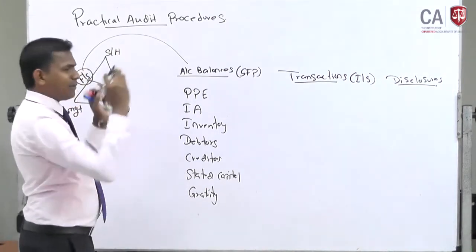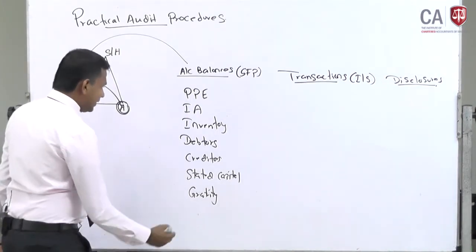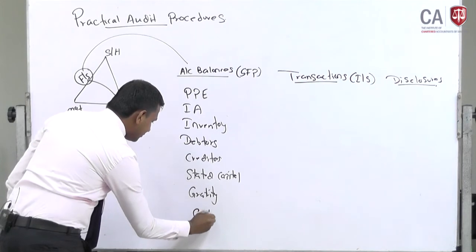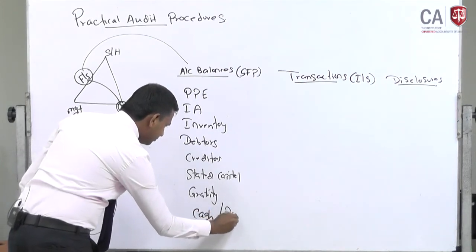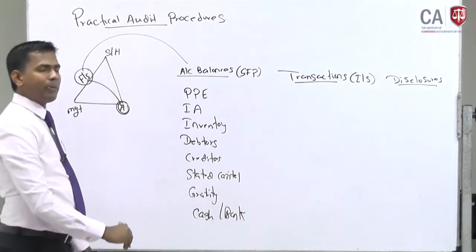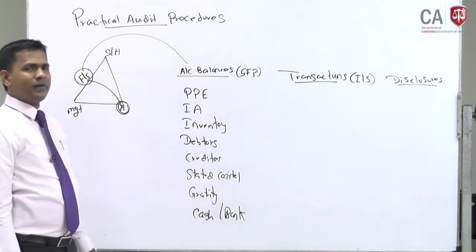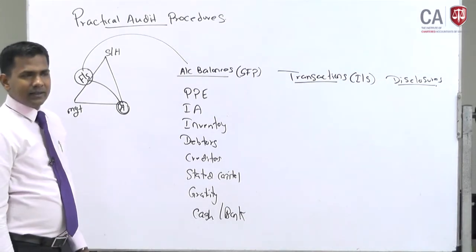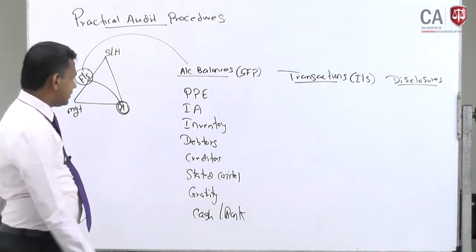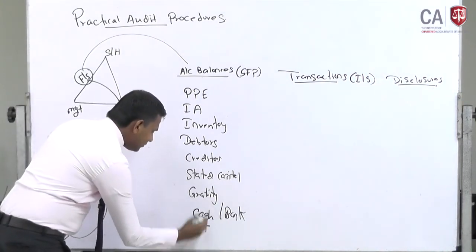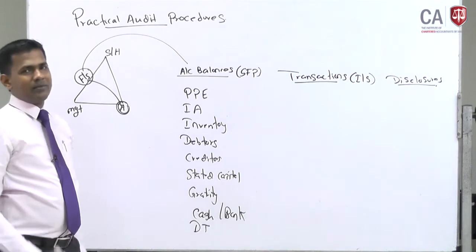Likewise all the balance sheet items you can write here. The other things, cash and bank, any other thing in the balance sheet you can write here. So I will say deferred tax, let us say deferred tax, income tax also can be written.